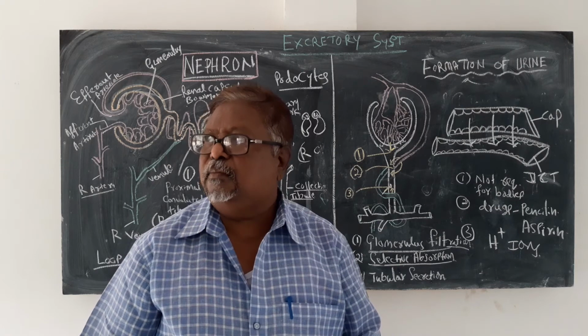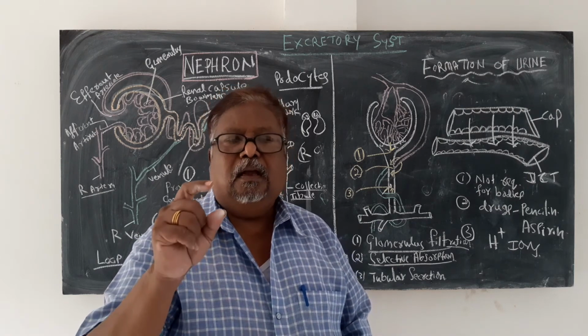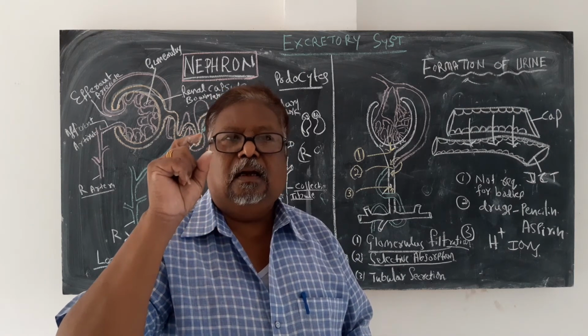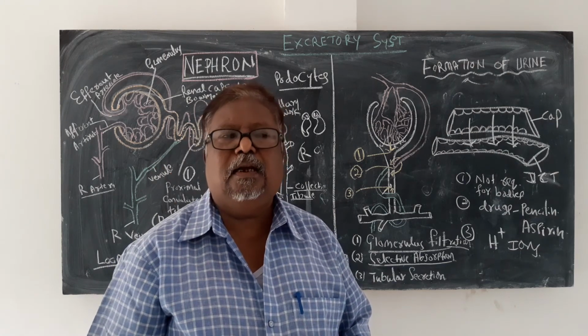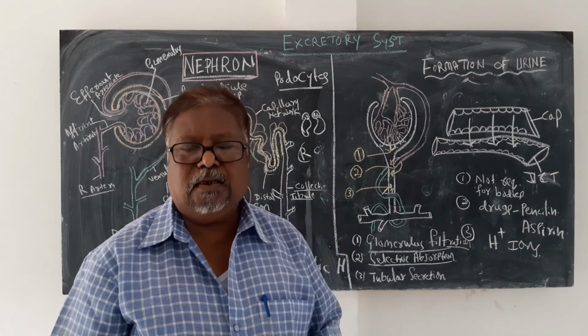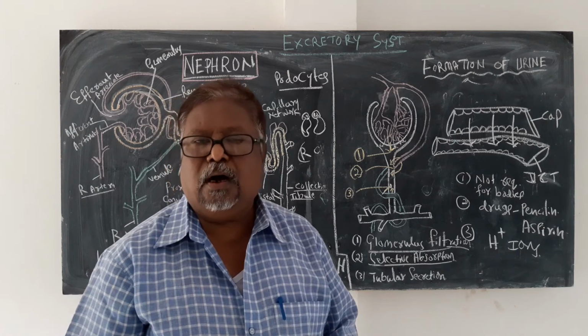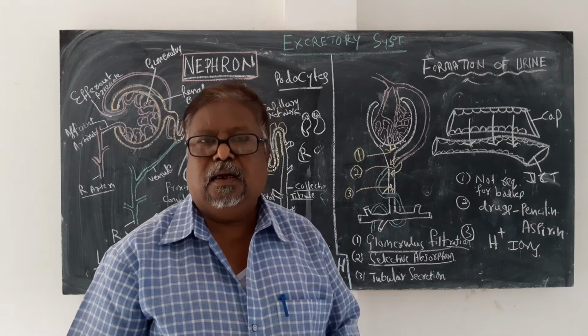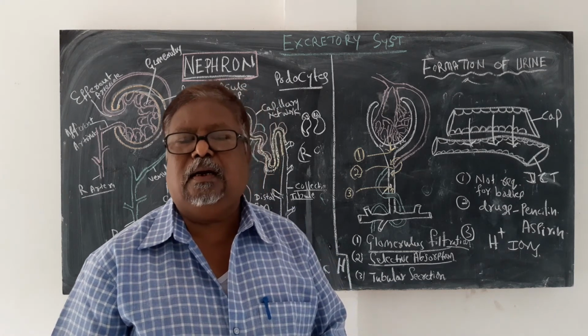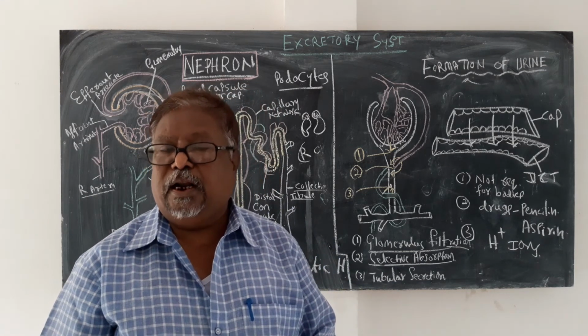This urine is nothing but the nitrogenous waste material. This nitrogenous waste material should be thrown out, and this urine is thrown out from the body. Mammals excrete urea as the nitrogenous waste material.